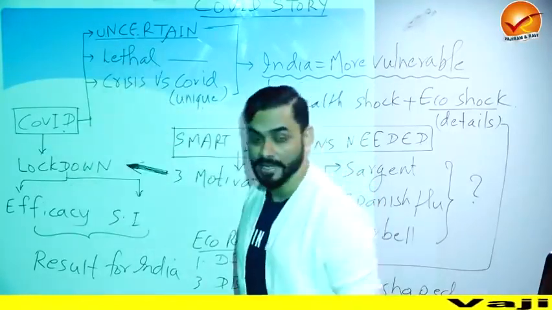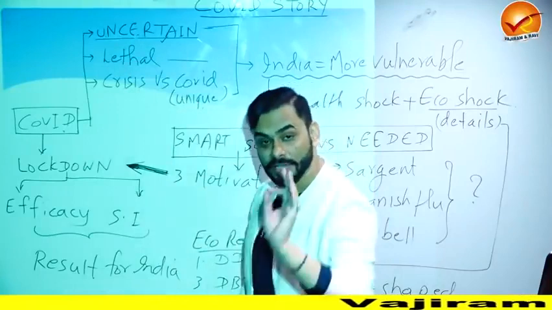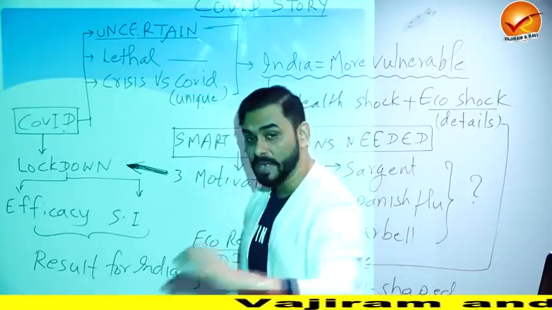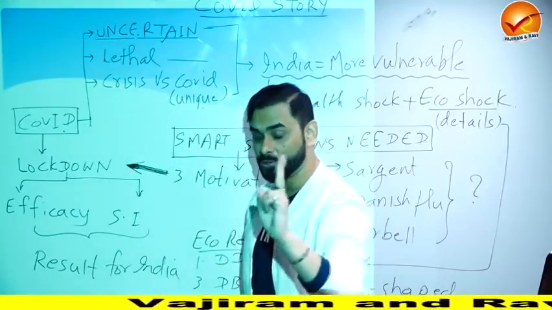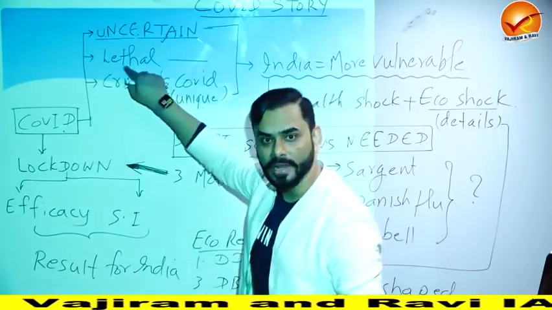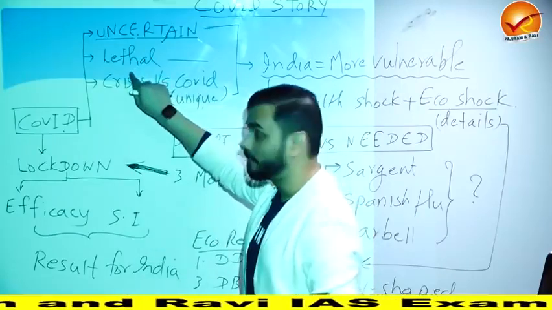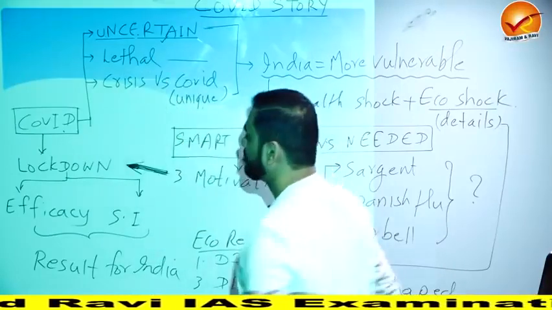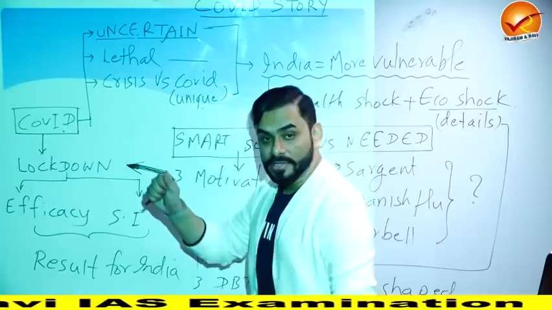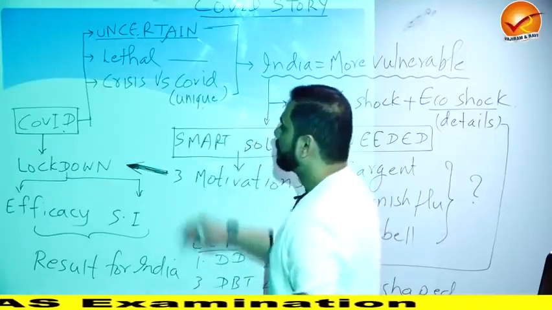So this is uncertainty. Why was it lethal? It was lethal because it started to spread very, very fast. That's number one. And number two, it started to take a lot of lives. Hence, it was very lethal. Spreading fast and taking a lot of lives. Mortality rate was very, very high. And I already gave you the concept of case fatality rate, CFR.